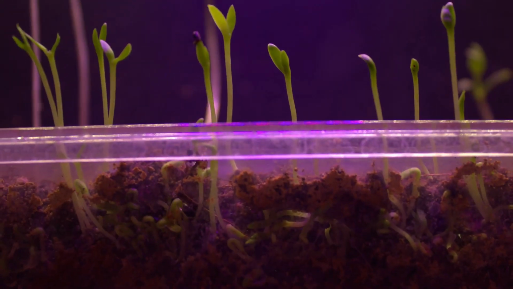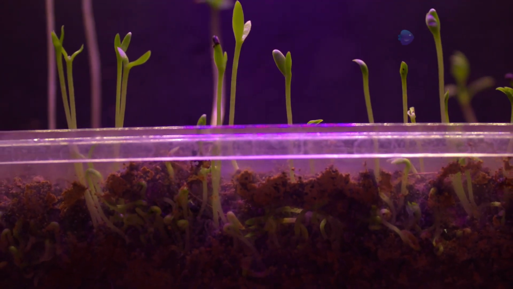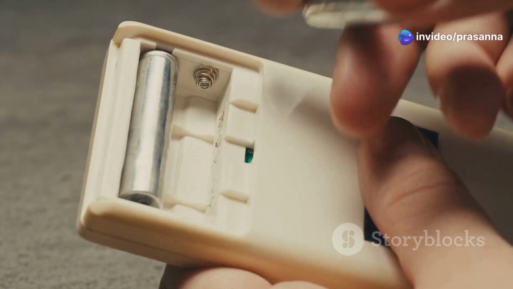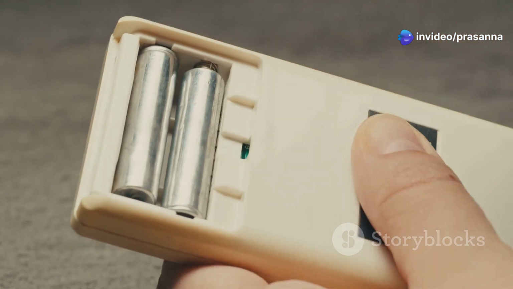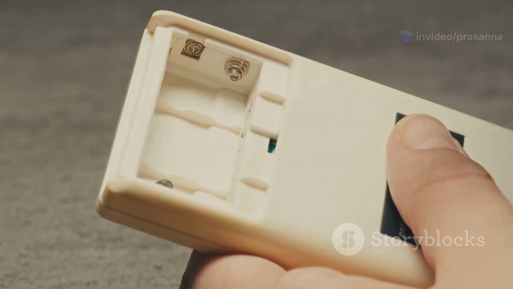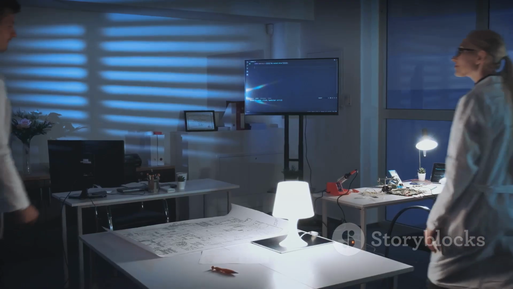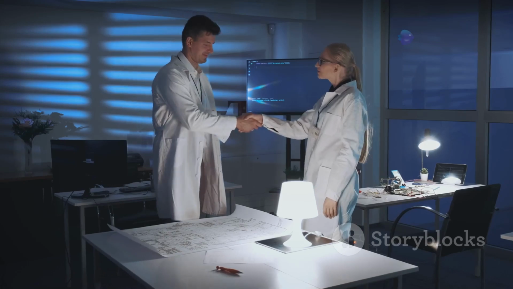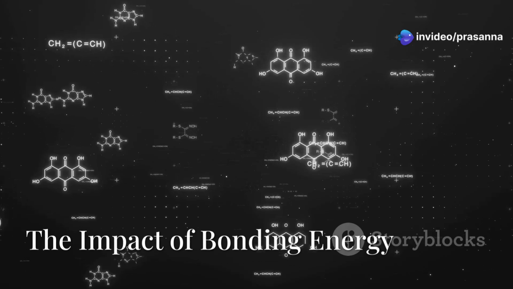Other times the energy release is less dramatic but equally important. For instance, the batteries that power our devices rely on chemical reactions that release energy in the form of electricity. Understanding energy release during bonding is crucial for developing new technologies, from more efficient batteries to cleaner fuels.